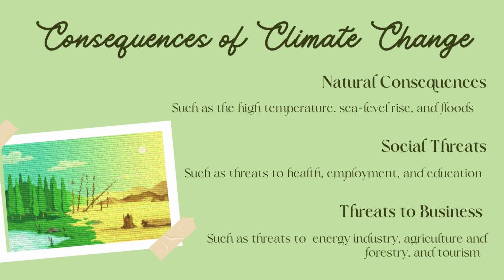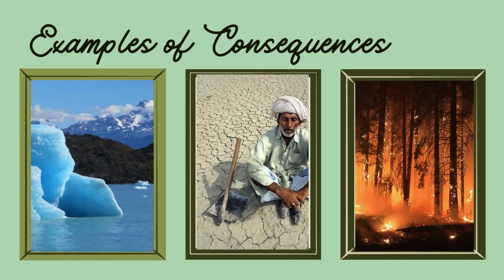The third type is the threats to business, such as threats to the energy industry, agriculture and forestry, and tourism. Like the plants will die in drought or floods, and no one will travel to somewhere that's suffering from natural disaster, right? Here are some examples of consequences of climate change.